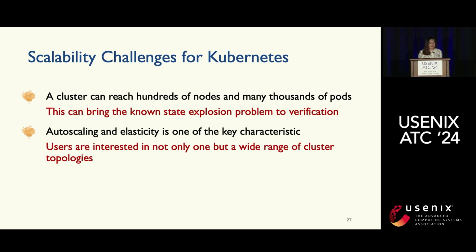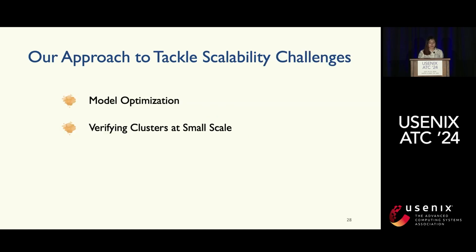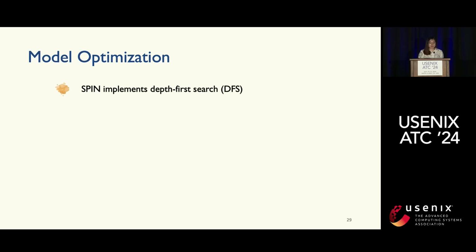With this scalability challenge, we have two approaches to tackle it. The first is that we try to optimize from the model perspective, and second, we propose this hypothesis of verifying clusters at smaller scale. So let's look into each of them. Before we look into the model optimization, let's first briefly mention how Spin works.